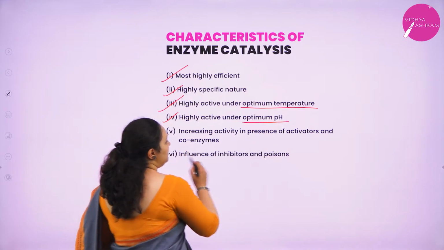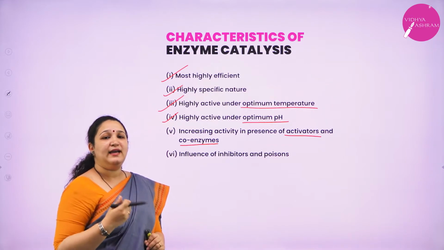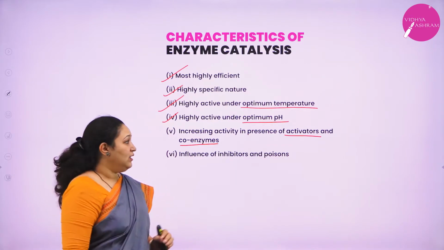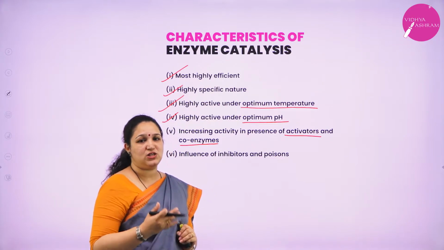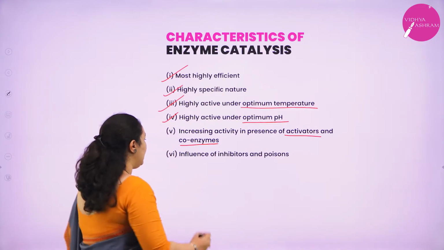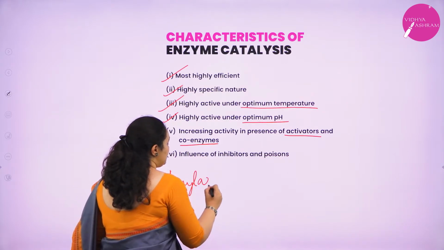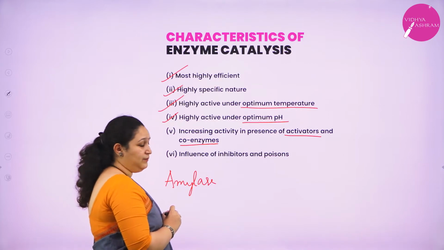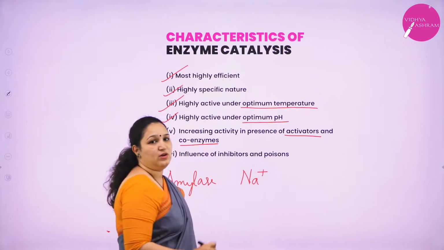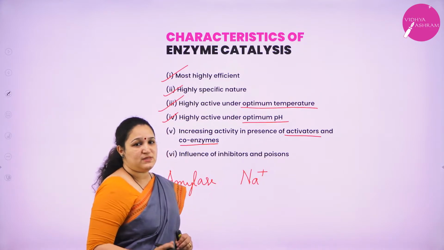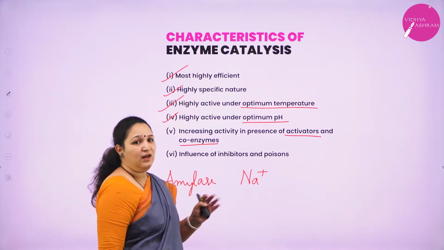Next, in the presence of activators or coenzymes, enzymes are highly efficient; the presence of activators increases the efficiency of an enzyme. For this I can give an example of amylase. Amylase enzyme efficiency increases in the presence of sodium ion. So, sodium ion becomes an activator. Usually, activators are metal ions.